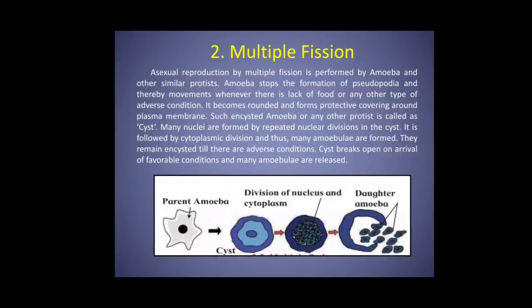Many nuclei are formed by repeated nuclear division in the cyst. It is followed by cytoplasmic division, and thus many amoebulae are formed. They remain encysted till there are adverse conditions. Cyst breaks open on arrival of favorable conditions, that is, when abundant food is available, and many amoebulae are released.